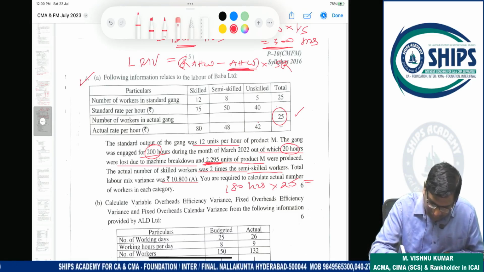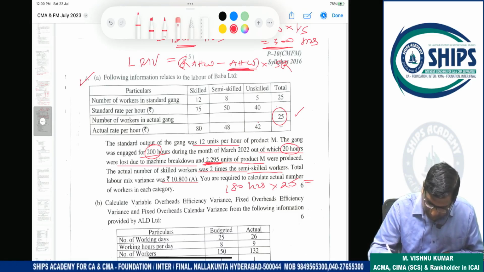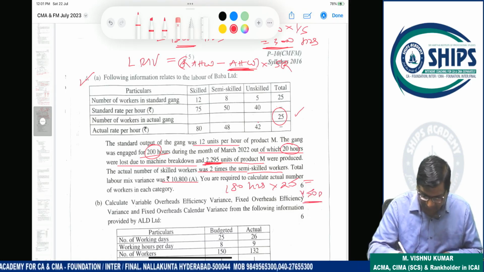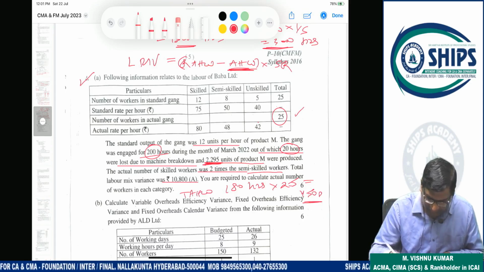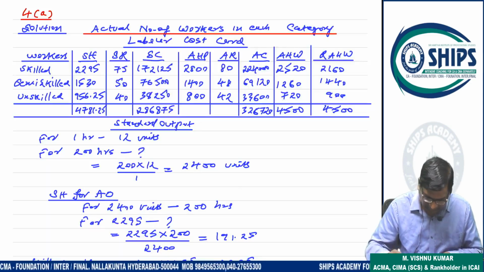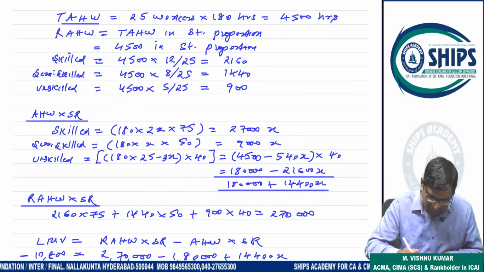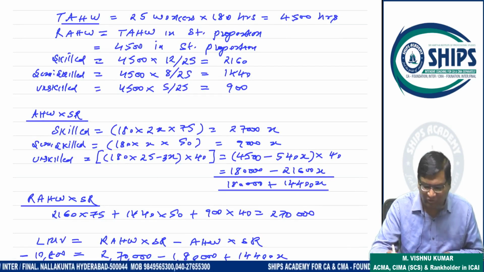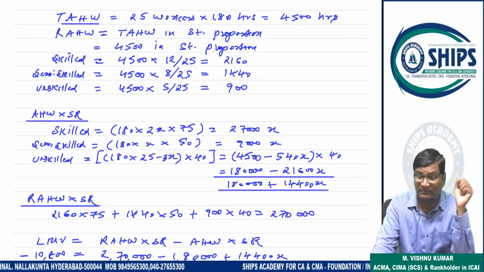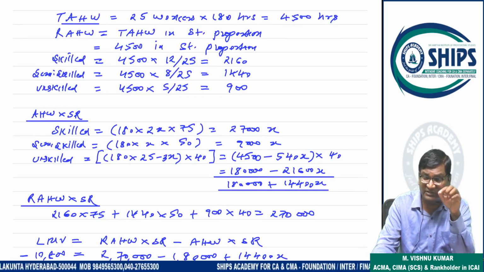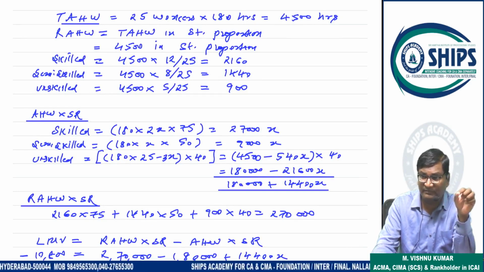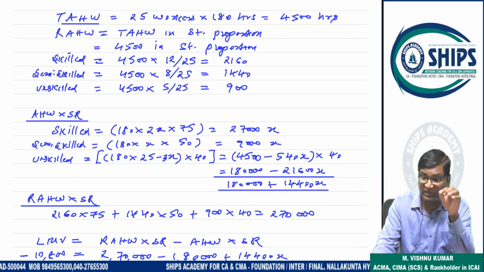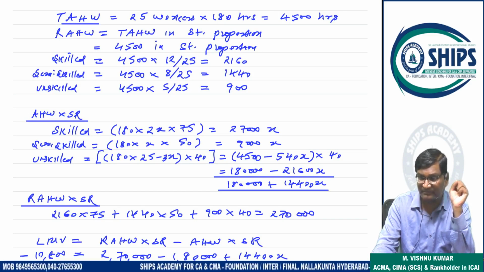So we have to calculate actual hours worked. 180 into 25 will be 4500. So total actual hours worked is 25 workers into 180 hours, 4500. And we know the revised actual hours worked is nothing but total actual hours worked in standard proportion.